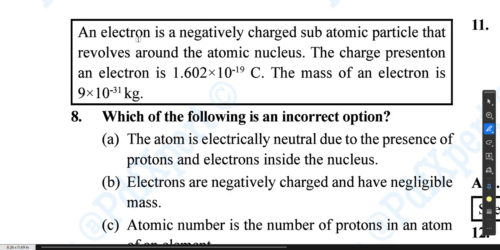An electron is a negatively charged subatomic particle that revolves around the atomic nucleus. The charge present on an electron is 1.6 × 10^-19 coulomb. The mass of an electron is 9 × 10^-31 kg, which is negligible.